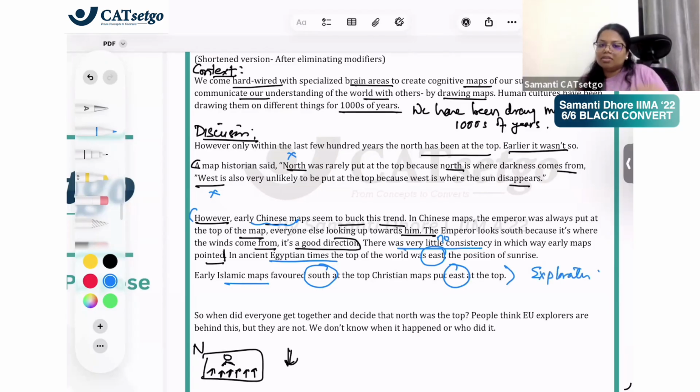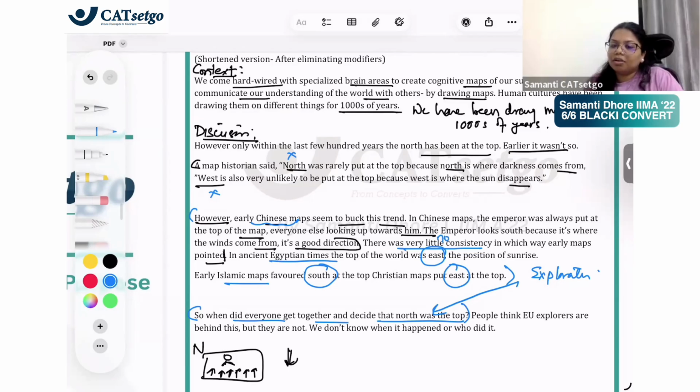You're exploring कि somewhere this happened, that happened, right? So lastly, when did everyone get together and decide north was at the top? Again exploring कि कब हुआ होगा, क्योंकि इस्लाम में ऐसा, इजिप्ट में ऐसा, चाइना में ऐसा, हर जगह अलग अलग था. तो when did it happen that everybody got together and decided that north is going to be top? है ना? So again the author is exploring कि when it could have happened.